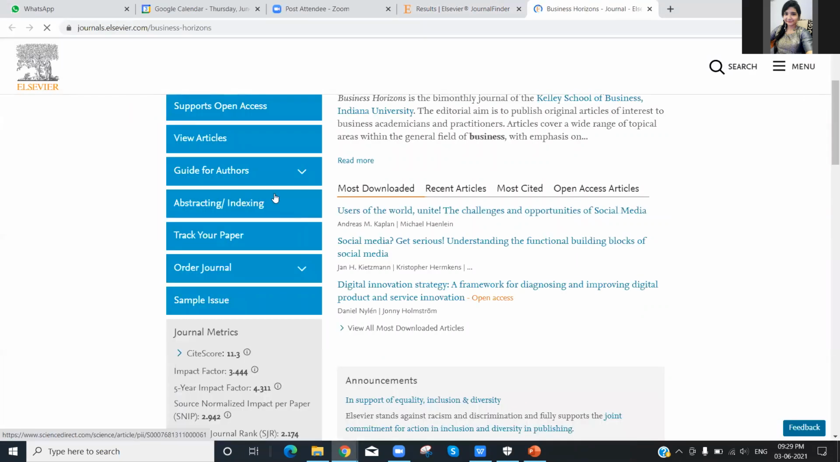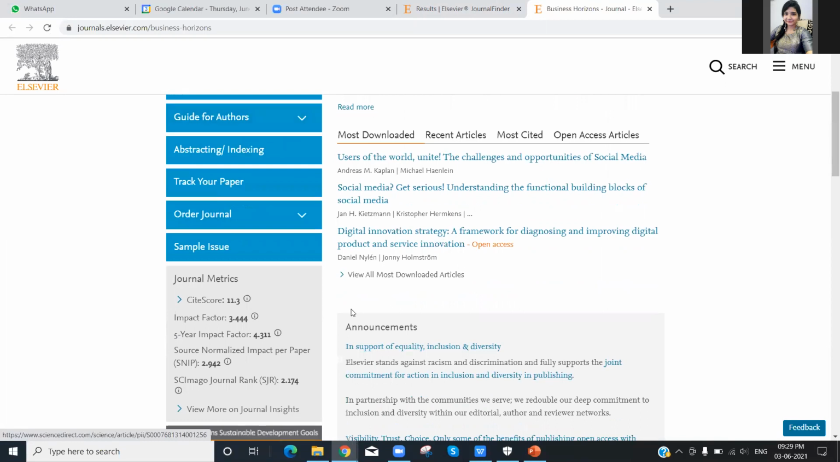You can read more information about the journal here. Then there are guidelines for authors. By following this, we can submit our paper.